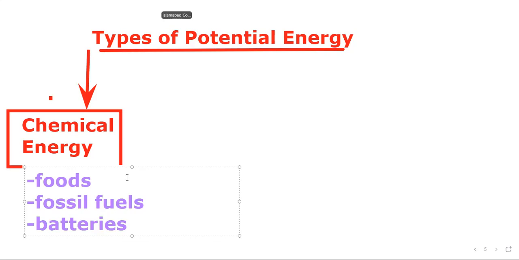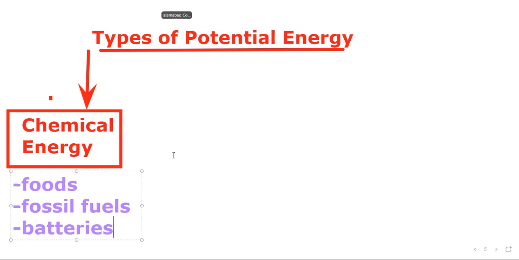So chemical energy is a type of stored energy in which we normally consider the position of atoms and electrons. So chemical energy is a type of energy which is due to atoms and electrons.